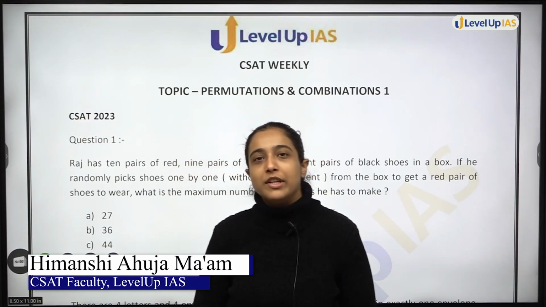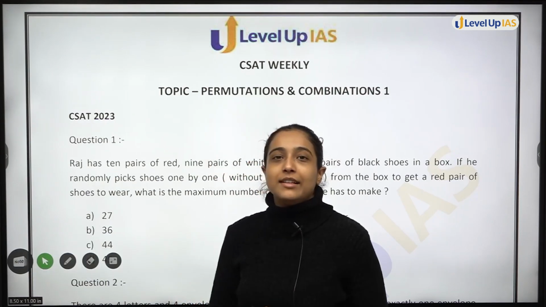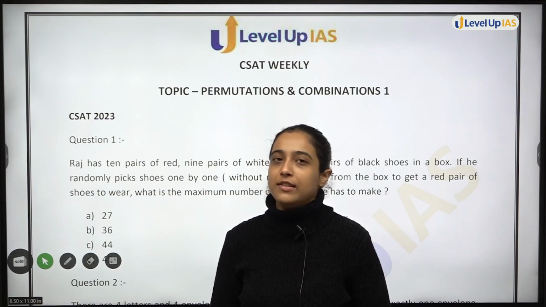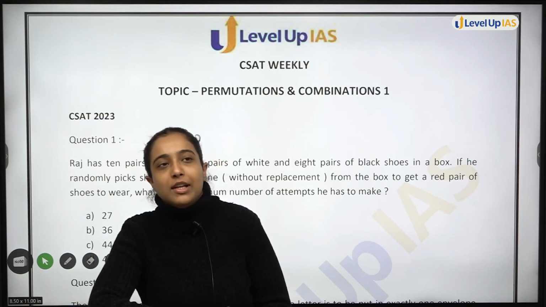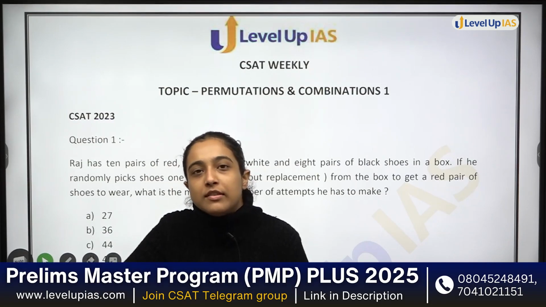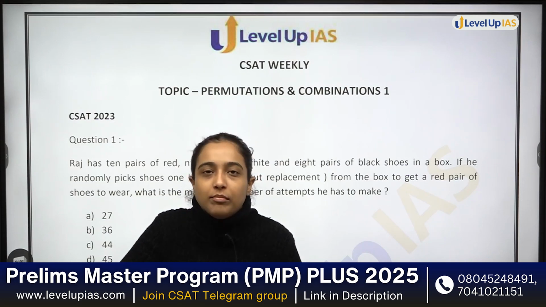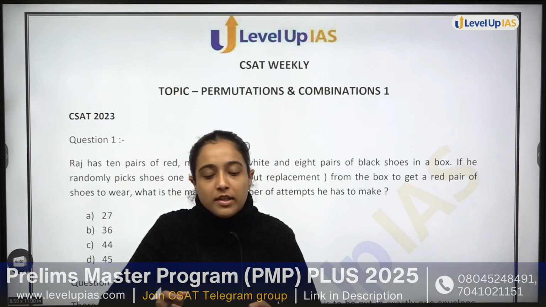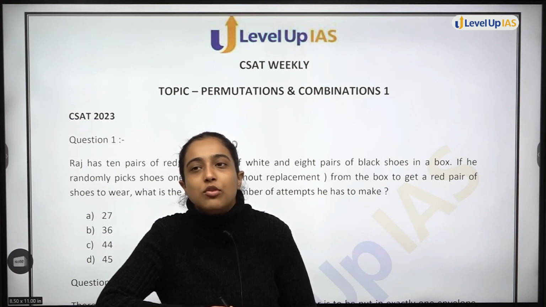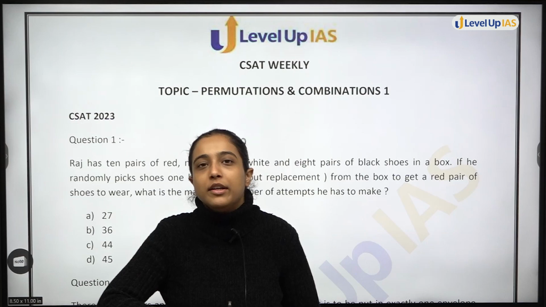So as you know, we are doing a series of CSAT weekly, and now the most anticipated topic of our series, which is permutation and combination. With any topic, let's say time and work, averages, or any other topic, you can deduce how many questions will come. From the previous patterns, you can say that 1 to 2 questions of this topic will come, or maybe this topic is very important. Number system, you will get 7, 8 questions like this. So from your previous analysis, you can deduce that.